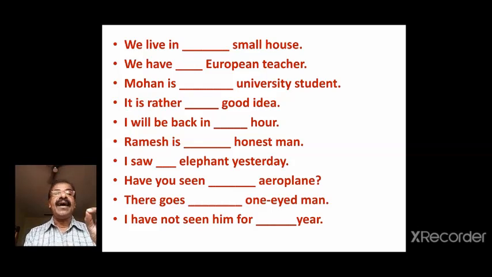I have a 1 rupee note. A 1 rupee. Next one. I have not seen him for dash year. Year begins with the sound ya. So naturally it should take a. I have not seen him for a year.